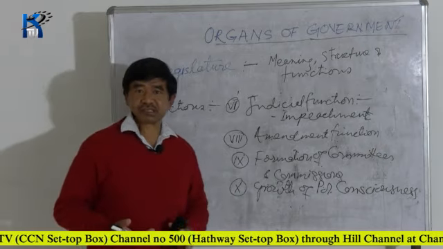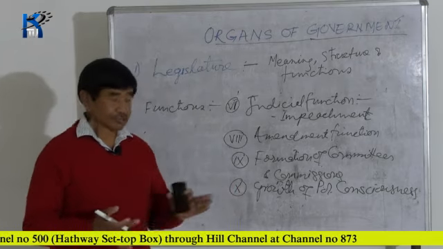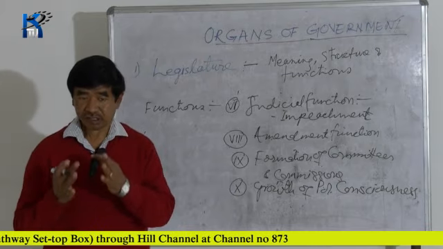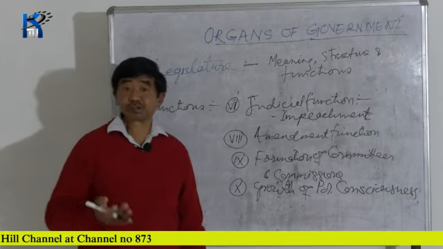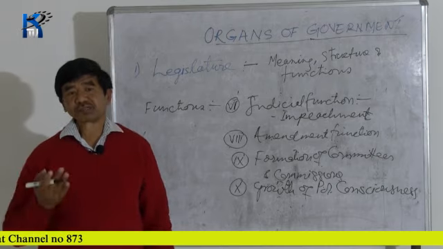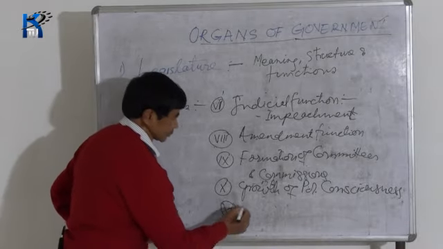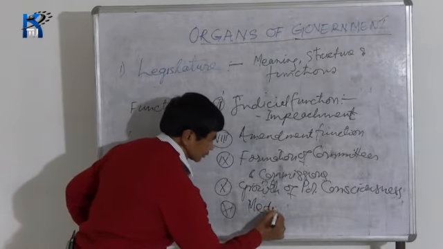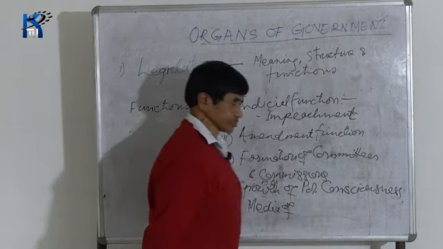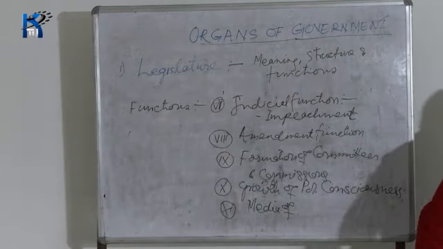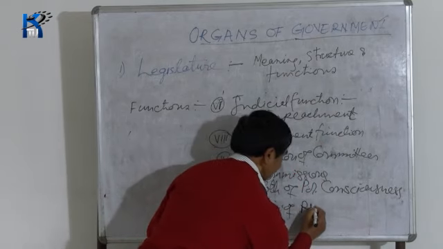Now the people get information and they become more conscious, and they also see that these things should be done. So in this way, the legislature helps the people to grow in political consciousness, and with the help of this political consciousness, government also has to bring changes, government has to do something, and that is for the benefit of the people. The legislature also acts as a media of public opinion.